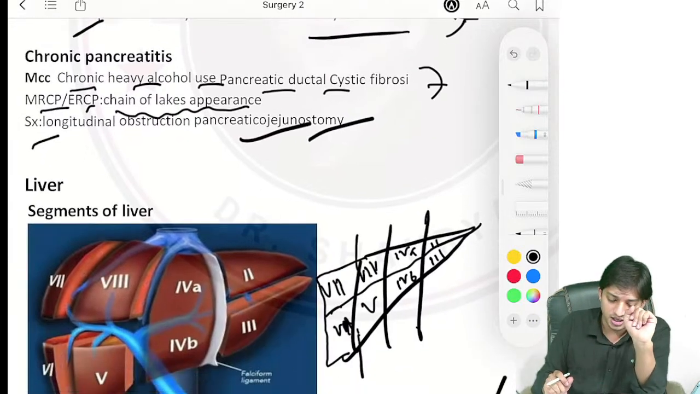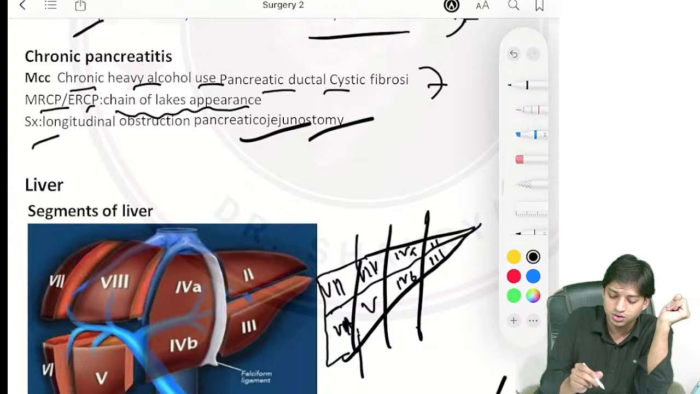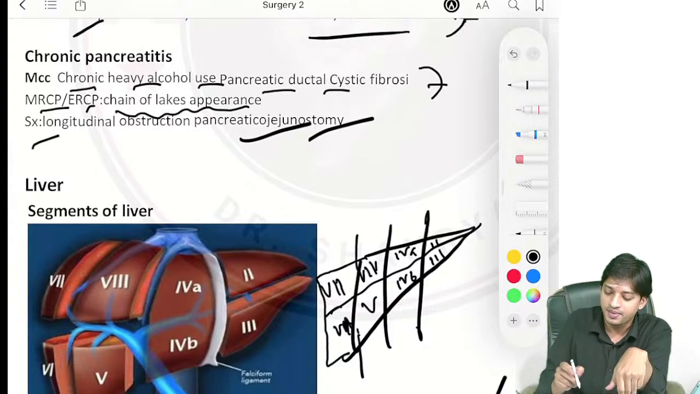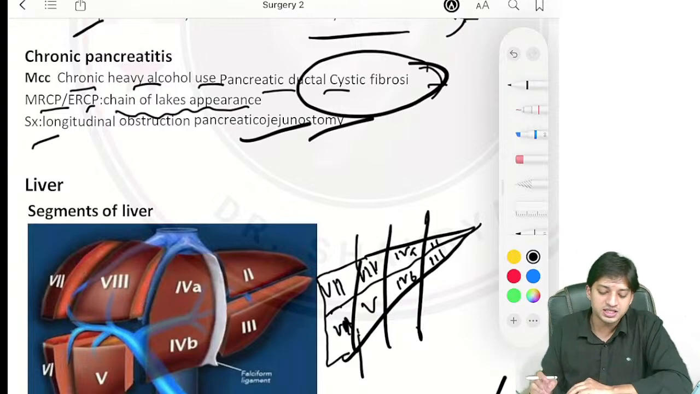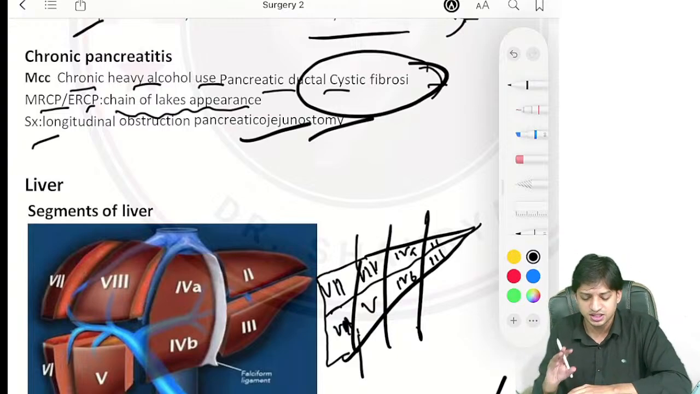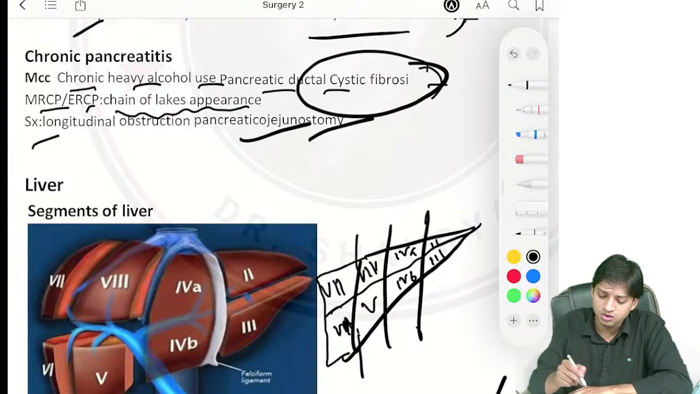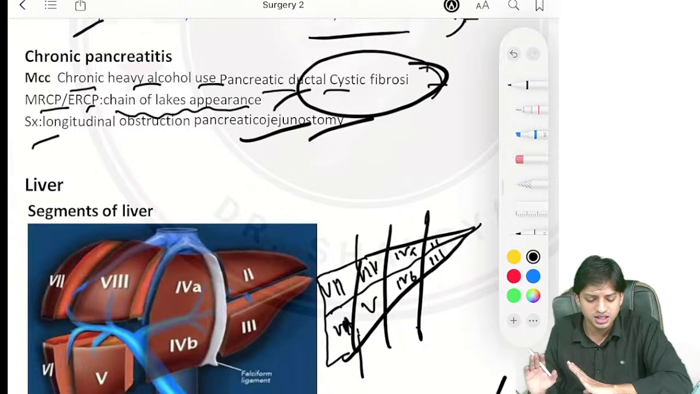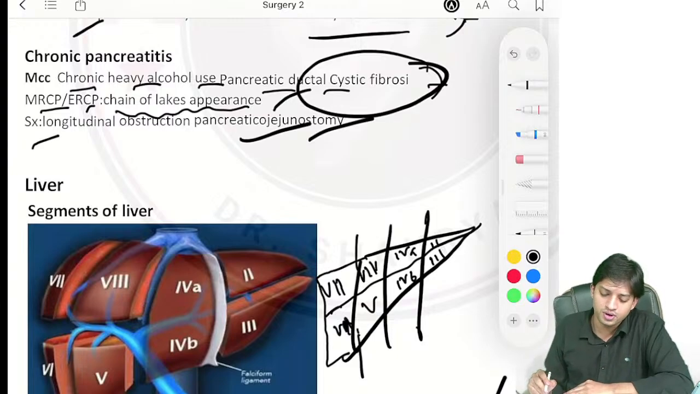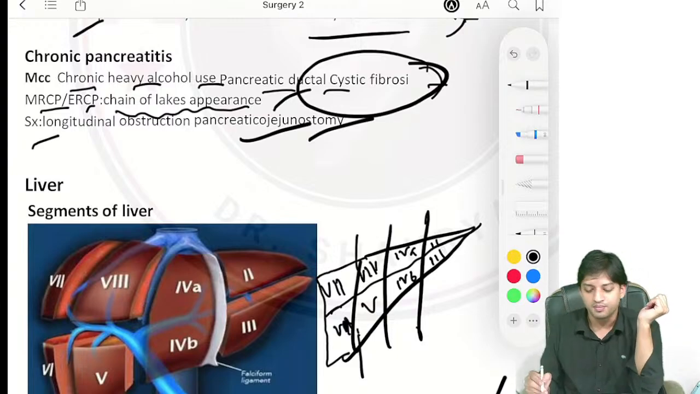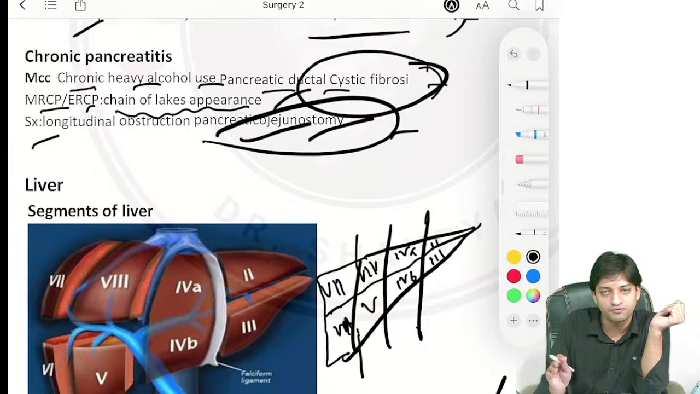Coming to chronic pancreatitis, the most common cause here is chronic heavy alcohol use, right? Pancreatic ductal cystic fibrosis. Now, MRCP, ERCP, they will give you the classic chain of lakes appearance. This is not very frequently asked, but yes, we have discussed. Surgery, if there is longitudinal obstruction, pancreaticojejunostomy you have to do.